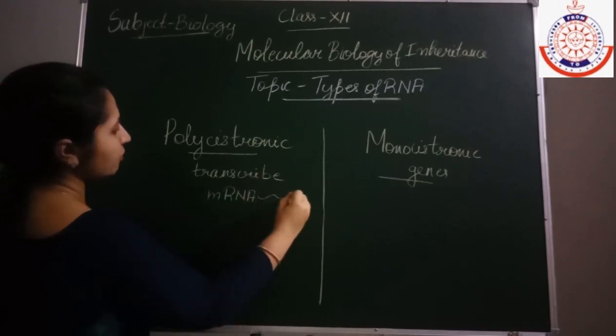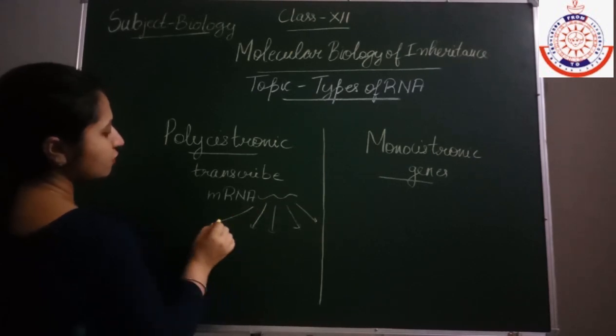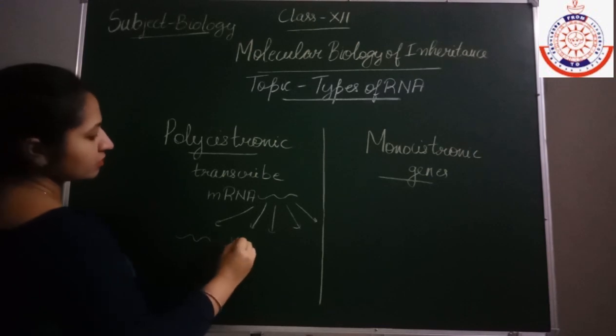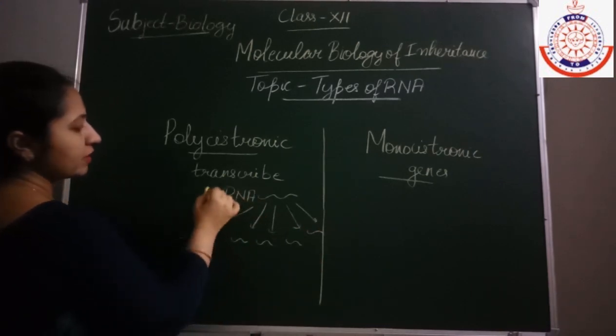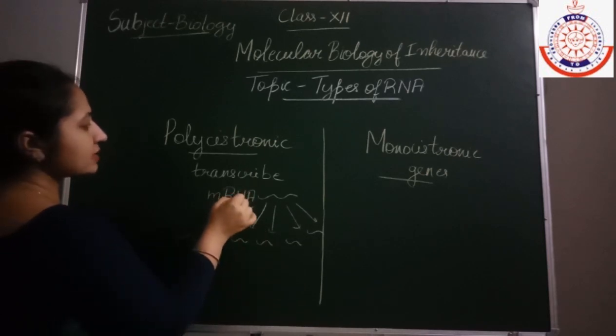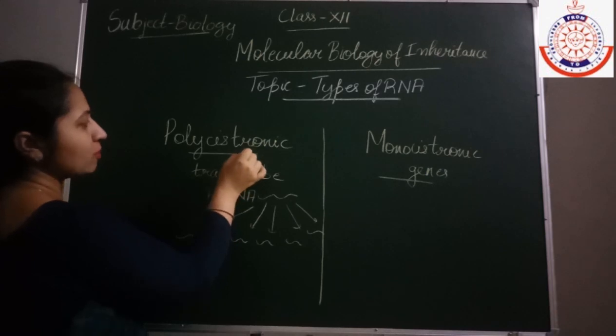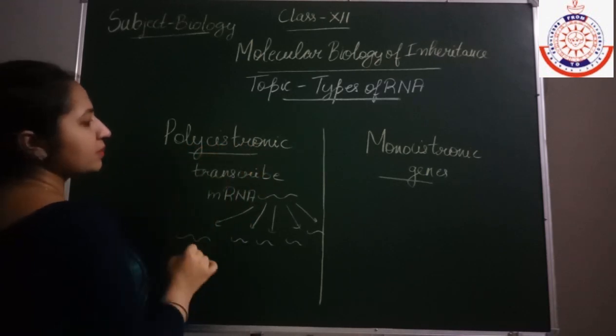These genes form the mRNA, which is responsible for the formation of so many polypeptides. From one mRNA, many polypeptides are formed, because this mRNA is transcribed from polycistronic genes, meaning many genes are present.